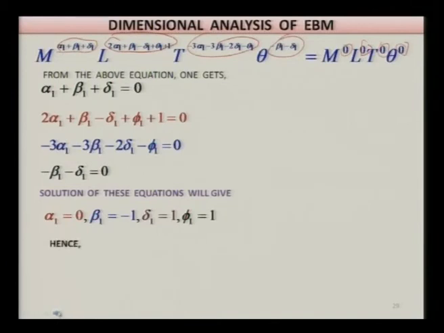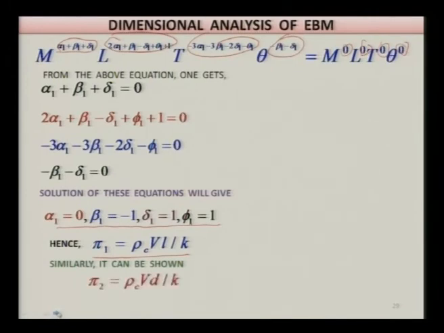Now you substitute these values of alpha 1, beta 1, delta 1 and phi 1 in the first equation that I showed you in the earlier slide. So you get pi 1 is equal to rho c v L divided by k, as you can see, by substituting these particular values.